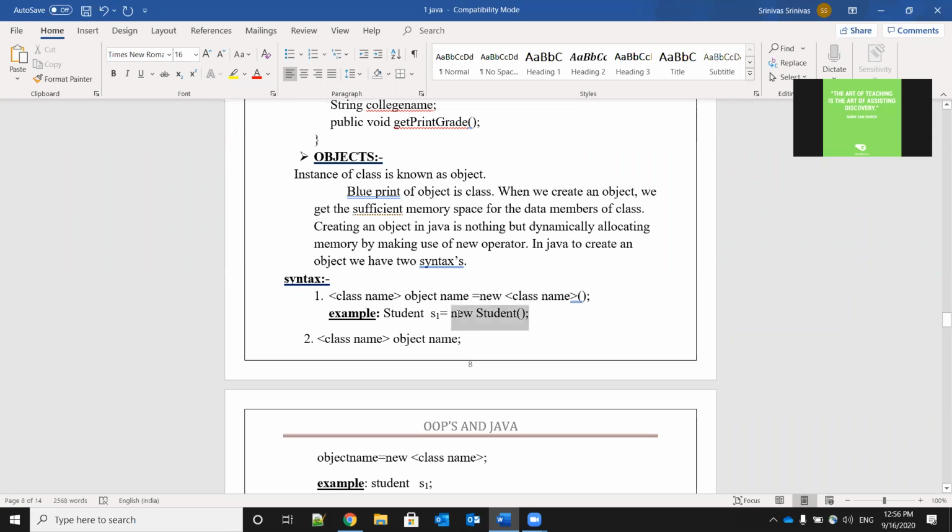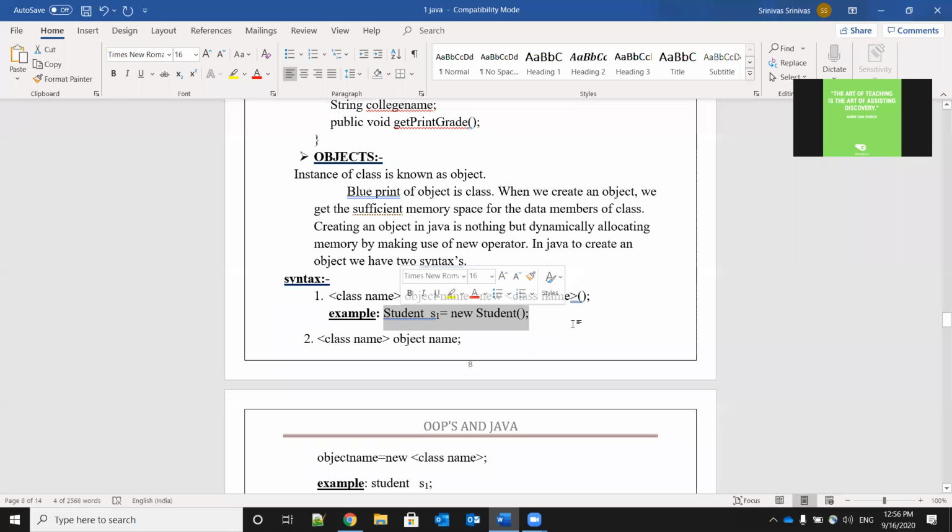So when this statement gets executed by the computer, what will happen exactly? Whatever data members we wrote in the class, that means whatever variables we wrote in the class, for those variables memory will be allocated in the computer. That is the meaning.